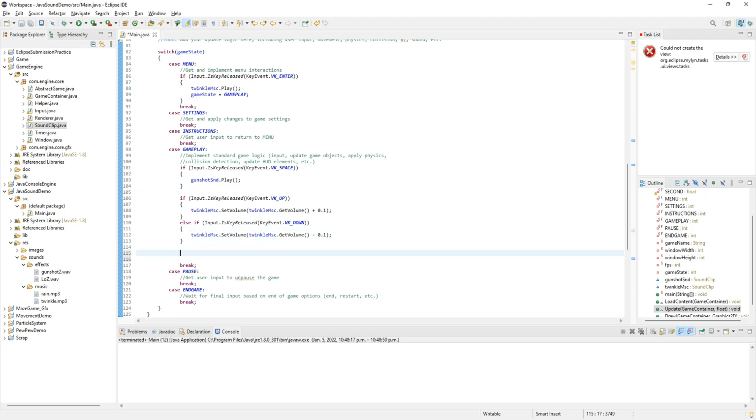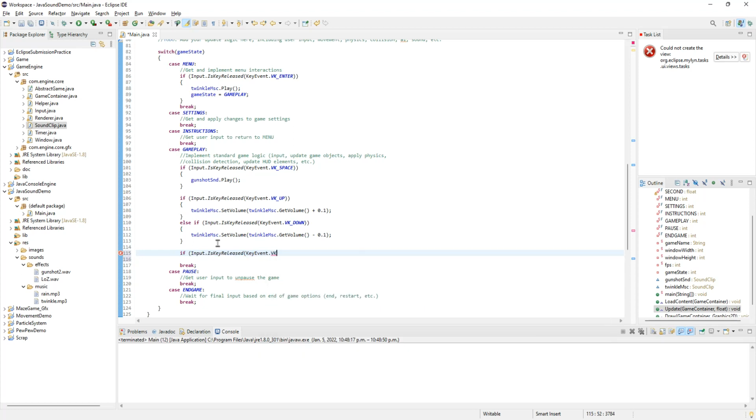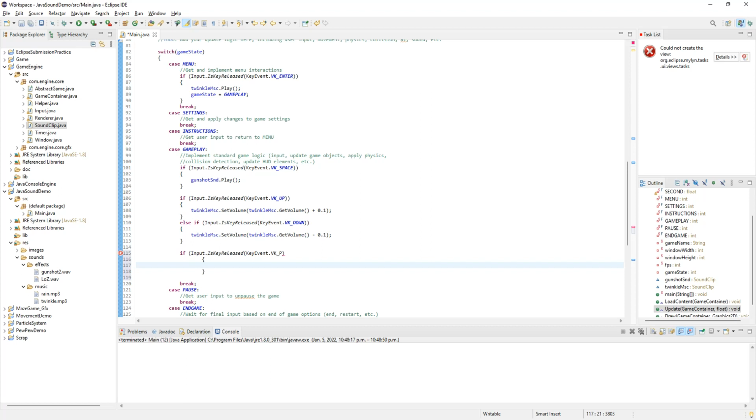So maybe, for example, we get if input dot is key released, let's say key event dot vk, let's say the enter key. No, let's use the P key. So we use P to pause it. So if we get the pause key, oh, I missed an error. There we go.